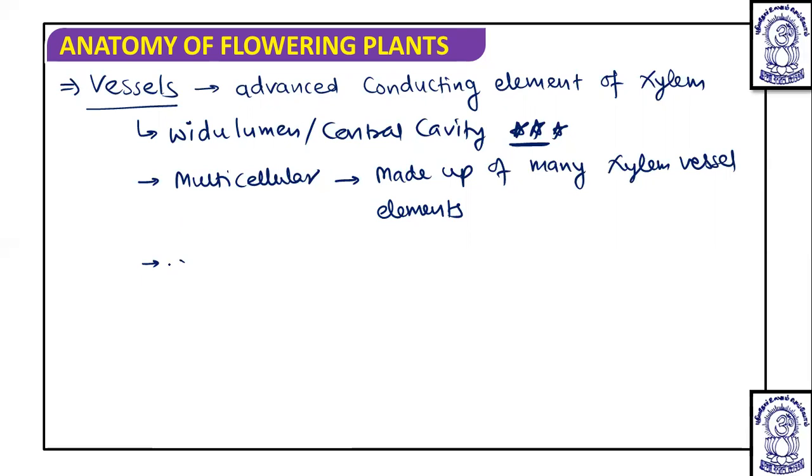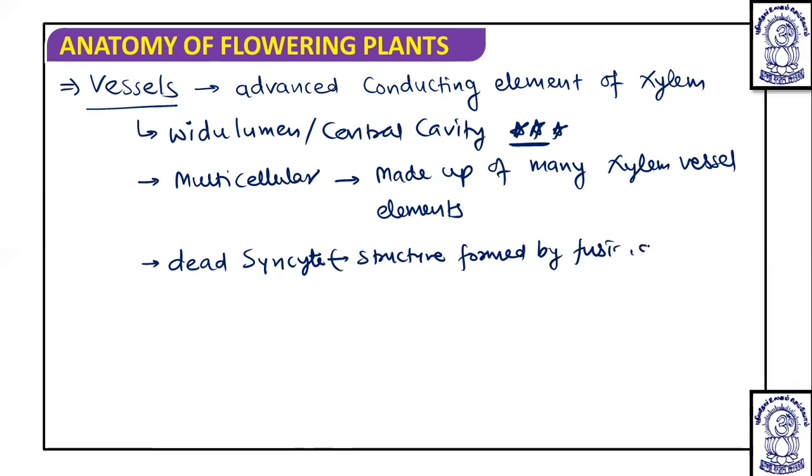So we can say this is a dead syncytium. Here, a syncytium is a structure formed by fusion of cells, then it is known as a syncytium. And it is obviously dead, so we can call it a dead syncytium.